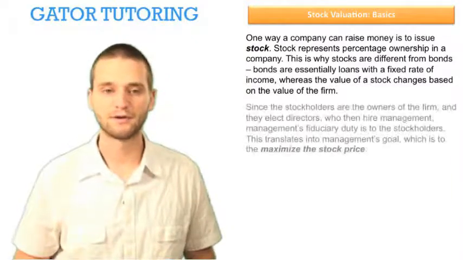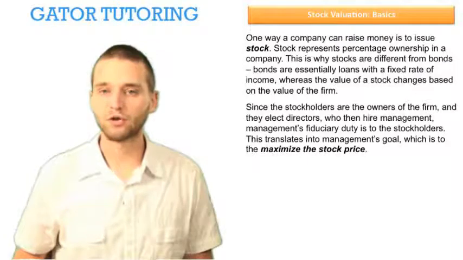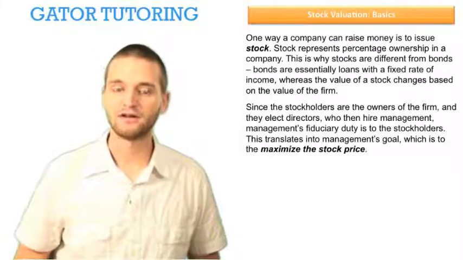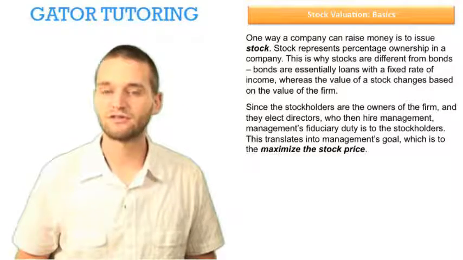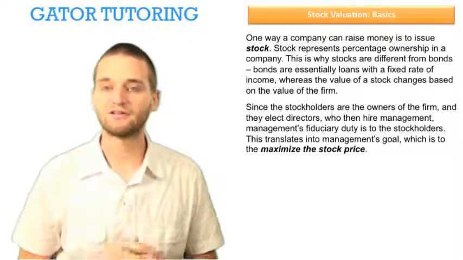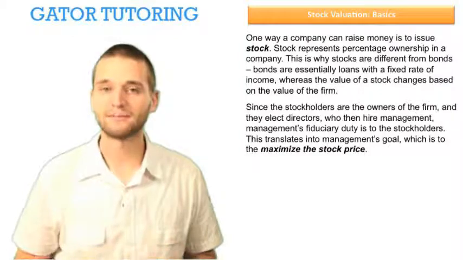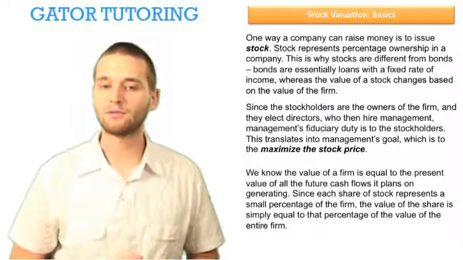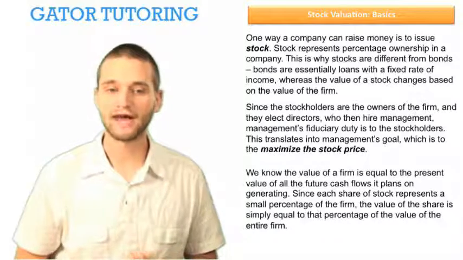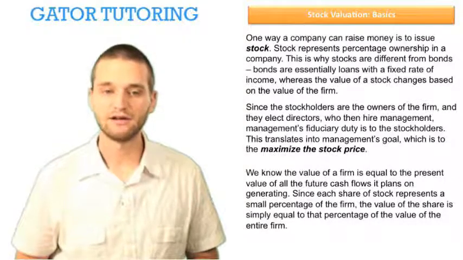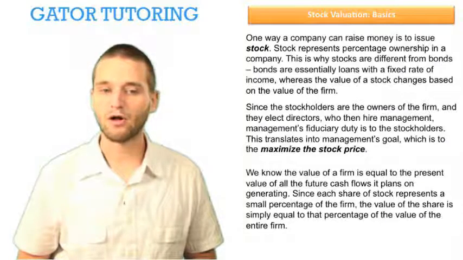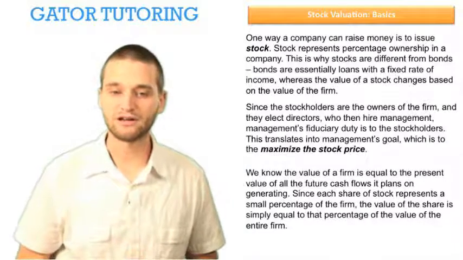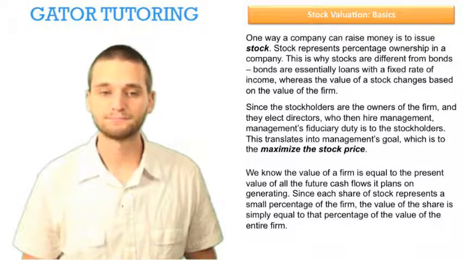value of the firm. So since stockholders are the owners of the firm and they elect directors who then hire management, management's fiduciary duty is to the stockholders. This translates into management's goal, which is to maximize the stock price. So we know the value of a firm is equal to the present value of all the future cash flows it plans on generating. Since each share of stock represents a small percentage of the firm, the value of the share is simply equal to that percentage of the value of the entire firm.